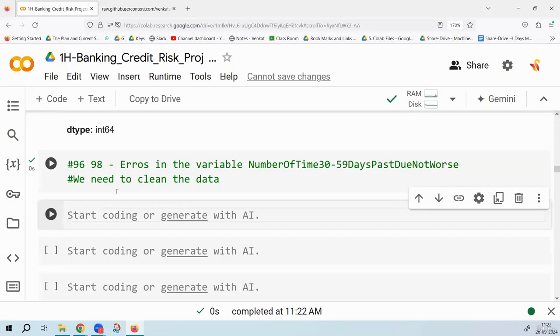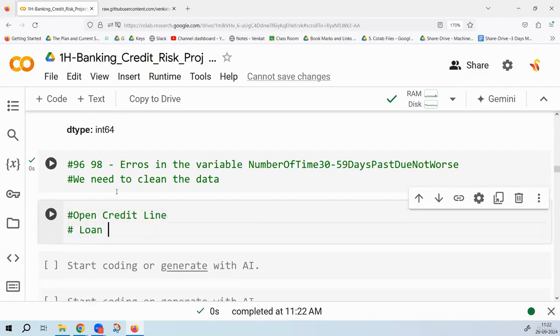The next variable is number of open credit lines and loans. A loan, you know that, personal loan. What is an open credit line? For example, you have a credit card, that is known as an open credit line. If you have a credit card, can you quickly take a 10,000 loan from the bank by swiping it? If you're swiping it, it's like a loan the bank is giving you. Do you agree? Yes, sir.